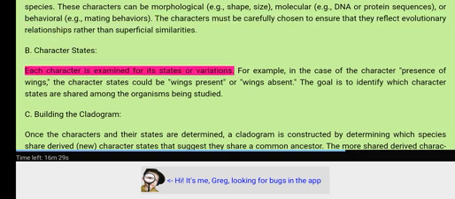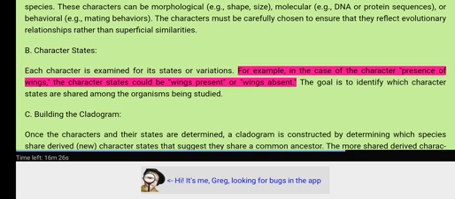B. Character states. Each character is examined for its states or variations. For example, in the case of the character, presence of wings, the character states could be wings present or wings absent.